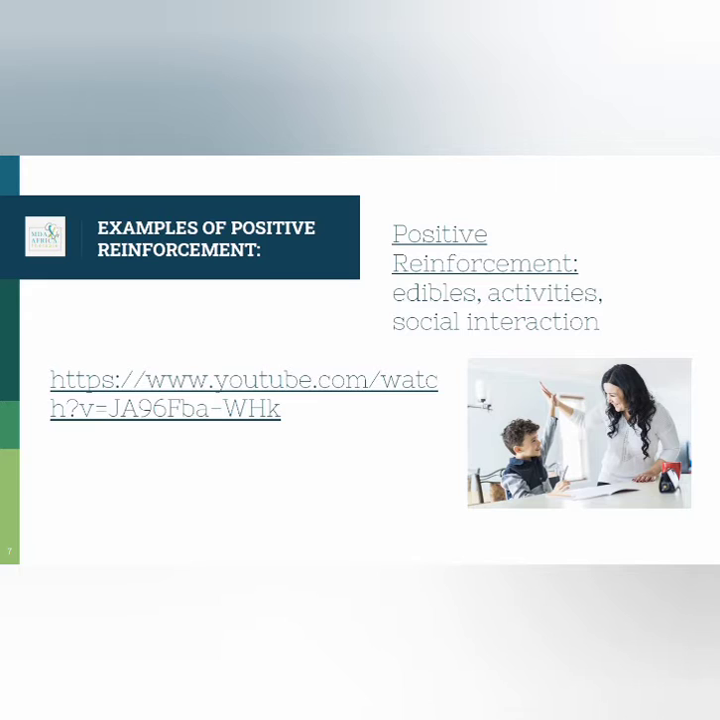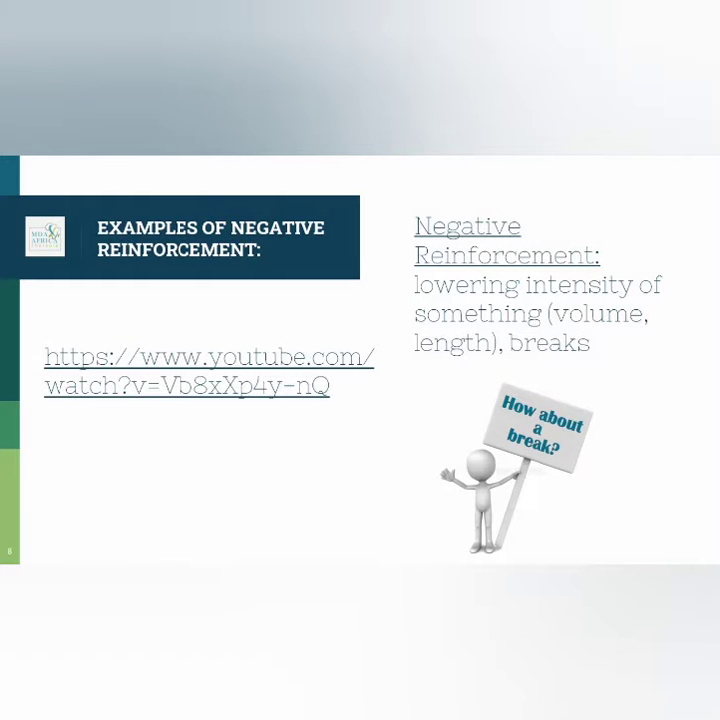Some examples of positive reinforcement include edibles, activities, and social interaction. Some examples of negative reinforcement include lowering the intensity of something and taking a break.